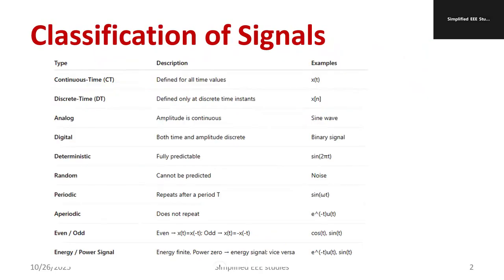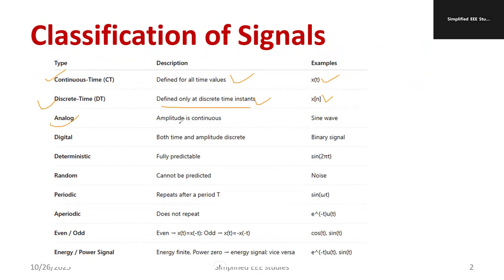So this topic is mainly dealing with signals and systems. First of all, I will let you know the different classifications of signals. What is a continuous time signal? It is defined for all time values, which means it is represented by x of t. A discrete time signal is defined only at discrete time instants. It is represented by x of n in this fashion.